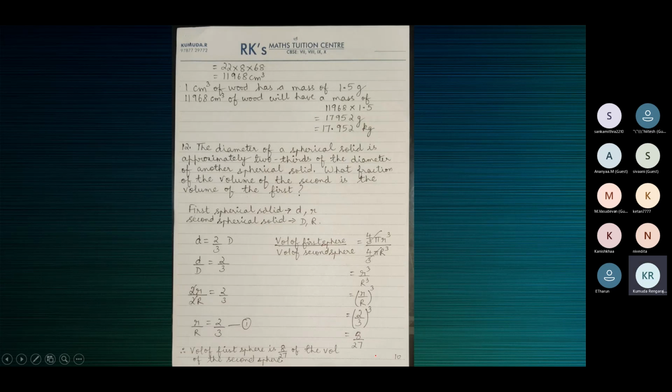The diameter of the moon is approximately 1/4 of the diameter of the earth. What fraction of the volume of the earth is the volume of the moon? Is a question there. Similar one. There also moon, earth, spherical. Here also two spherical solids. The diameter of a spherical solid is approximately 2/3. There 1/4. Here 2/3 of the diameter of another spherical solid. What fraction of the volume of the second is the volume of the first? So it's not a new question.